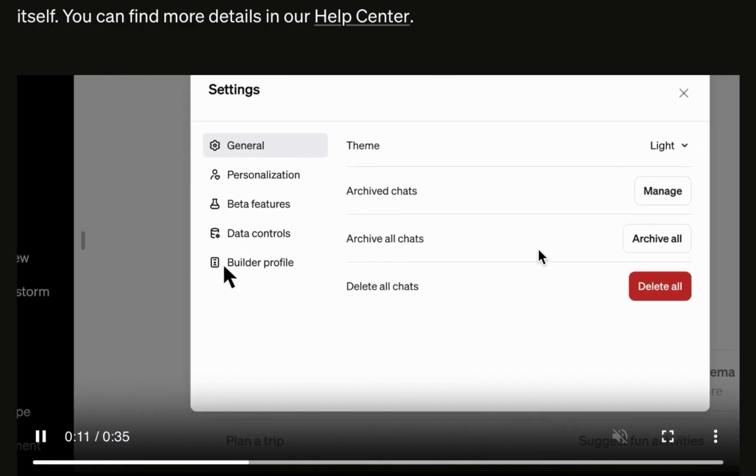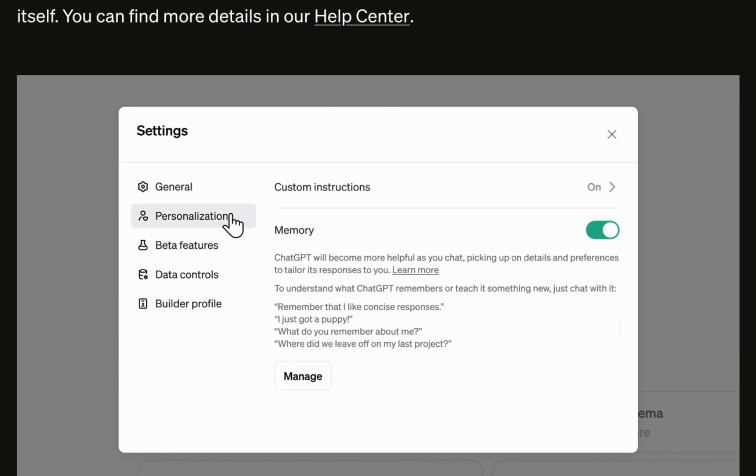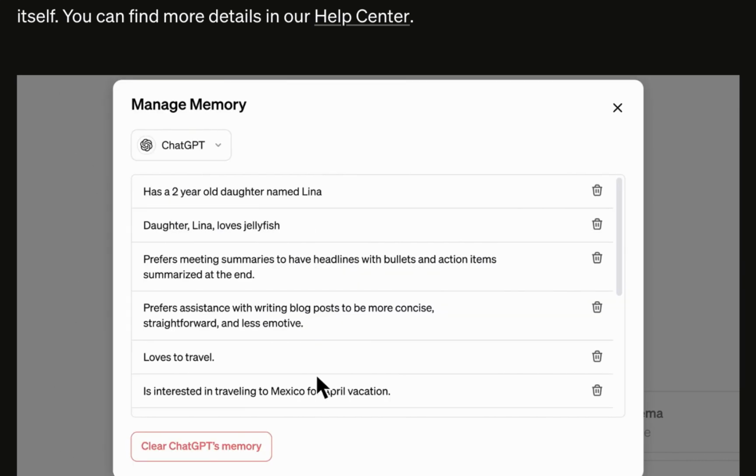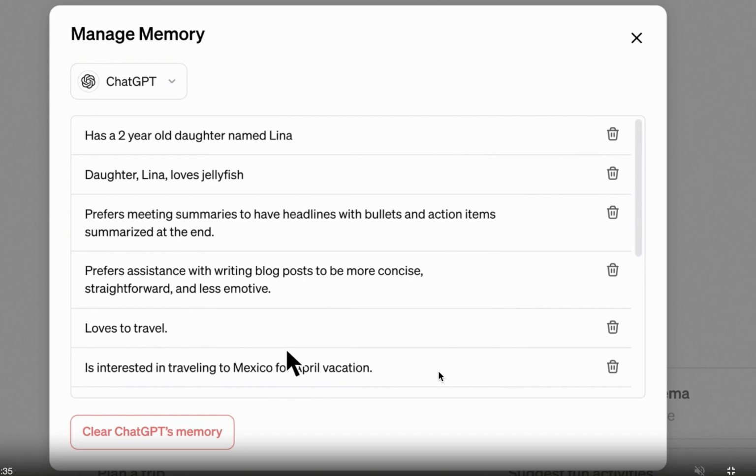So for every content, or whenever ChatGPT is responding to your prompt or generating content for you, it will avoid using these words. At the time of recording this video, the memory feature is only available to Plus subscribers, not available for the free plan at the moment. Hopefully it will be available. If you are using ChatGPT Plus anywhere in Europe, it is not available to you. I'm currently in Poland, which is a European country, but I do not have access to ChatGPT Memory. But if you're in any country outside of European countries and you have ChatGPT Plus, you have access to memory.